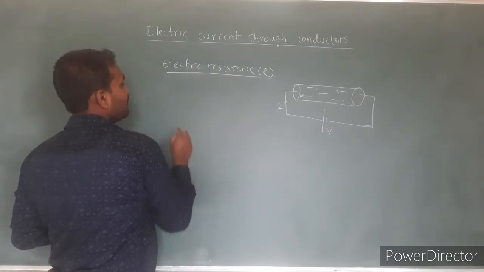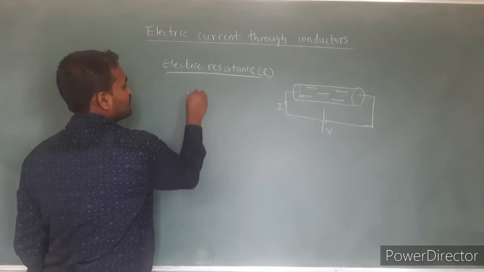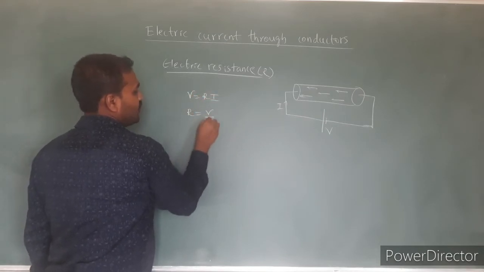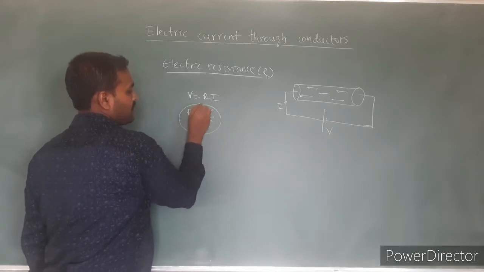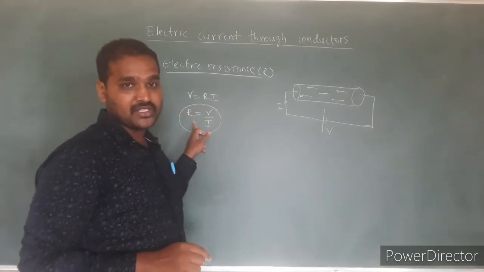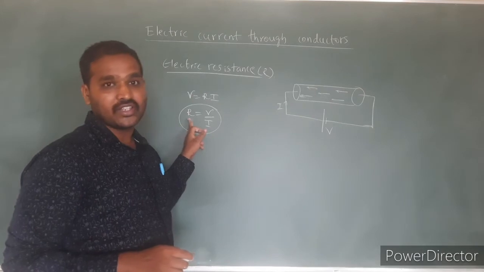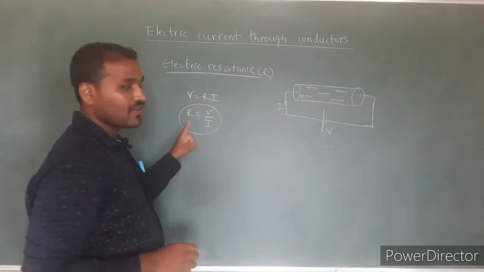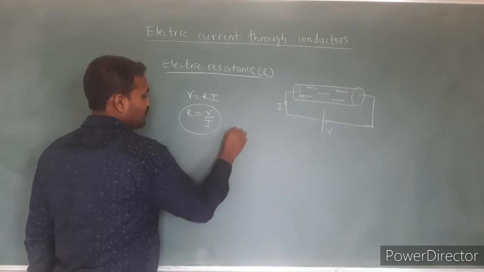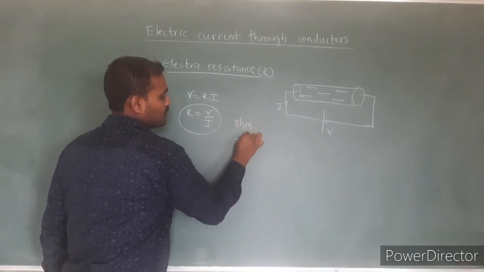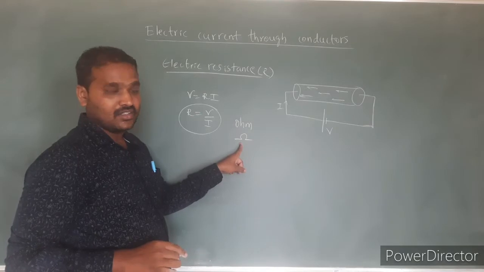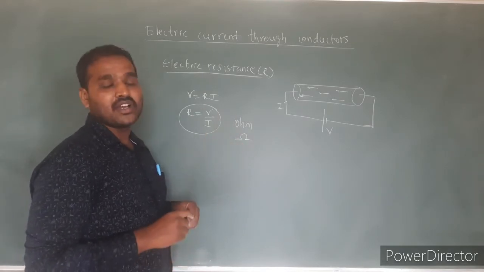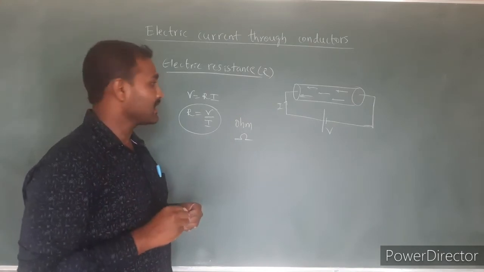By Ohm's law we have defined the equation V is equal to R into I. I can write R is equal to V divided by I. So this is the mathematical expression for the electric resistance of any material. The SI unit of this resistance is ohm, or symbolically we write it like this. Electric resistance is measured in terms of ohms. They ask to define 1 ohm electric resistance.